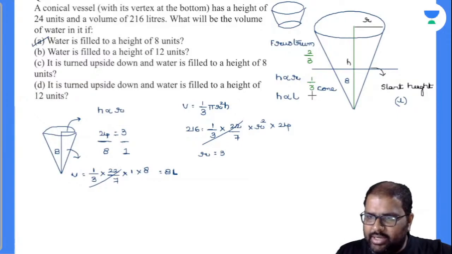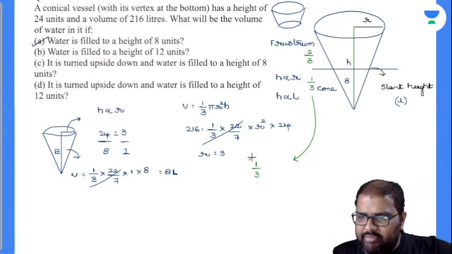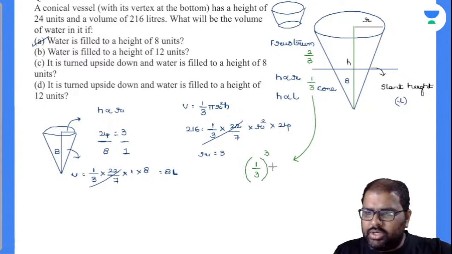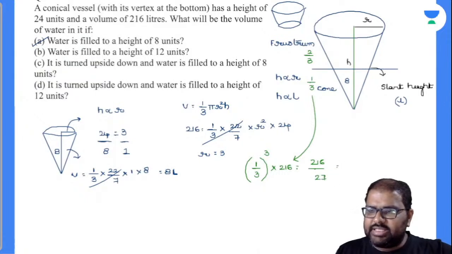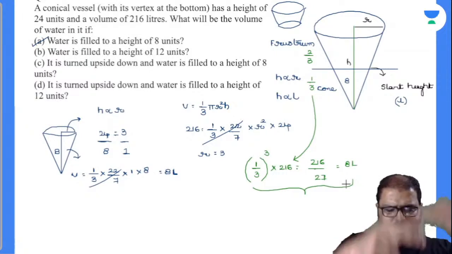Yes. So see here, I'll take down this 1 by 3 outside. So 1 by 3 is nothing but only height. We have to find out volume. Volume will be given in cubic units. So I will be cubing this 1 by 3, 1 by 3 whole cube. What is your total volume? 216 liters. So 216 divided by 27 will be how much beta? 27 8s are 8 7s are 56. It is 8 liters. Now see here, I got the answer there. Now in mensuration, go with proportionate values rather than writing down all the values.